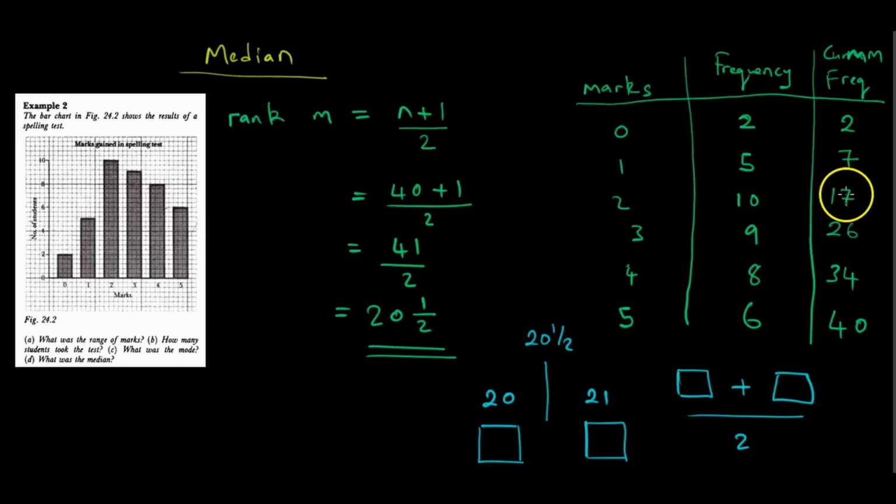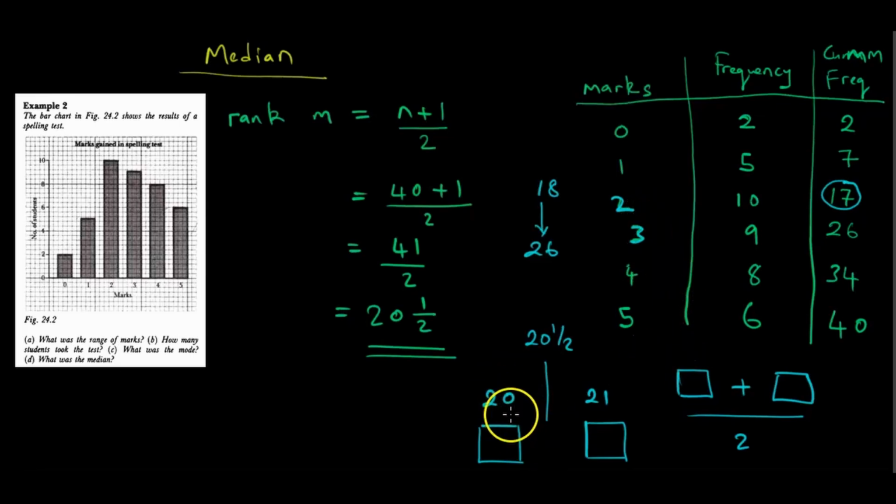Chekutanga, we noticed kuti the 17th number inenge iri 2. Kureva kuti tikamisa vana ava in order from ane 0 to ane 5, ari pa number 17 anenge ane 2 marks. Kureva iko kuti kubva pa number 18 kusvikira pa number 26 tine mastudents ane ma 3 marks.